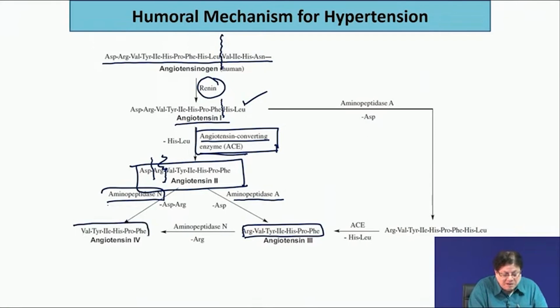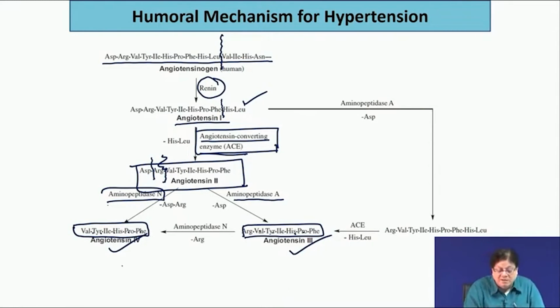Angiotensin 3 is a 6 amino acid one, 1 2 3 4 5 6, and here it is 7, 1 2 3 4 5 6 7. So, this is angiotensin 3, this is angiotensin 4.